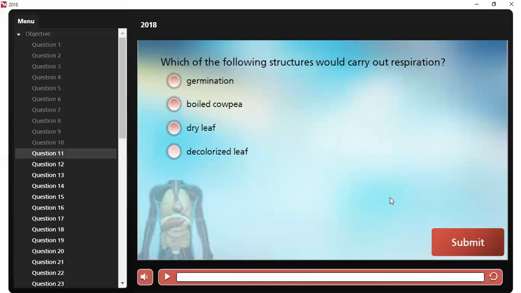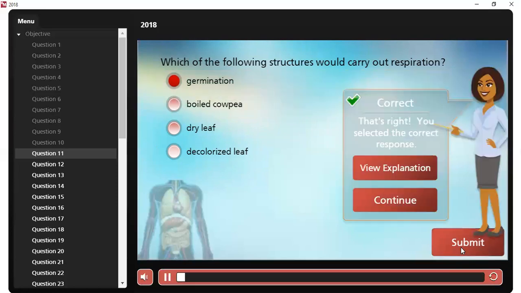Question number 11. Which of the following structures would carry out respiration? It is obviously germination, because germination is an energy-consuming process, and the energy comes from respiration. Is that understood? Simple.